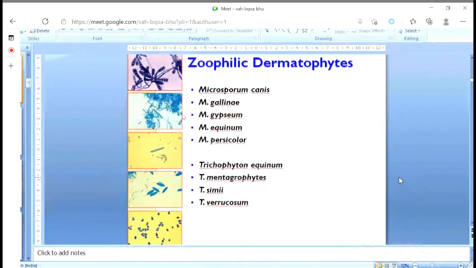Next, what are the zoophilic dermatophytes? Zoophilic, what is that? That is the pathogen of the animals. Mostly Microsporum canis, Microsporum gallinae, Microsporum gypseum, Microsporum equinum, Microsporum persicolor. Then Trichophyton equinum, Trichophyton mentagrophytes, Trichophyton simii, Trichophyton verrucosum. These are the important dermatophytes which generally cause disease in animals. Gradually, when you read it repeatedly, you will become well accustomed with the terminology.